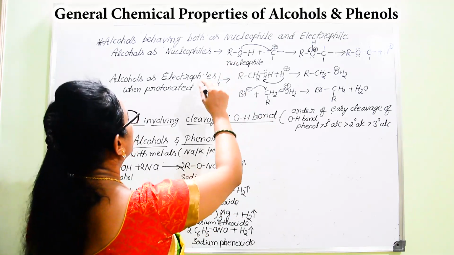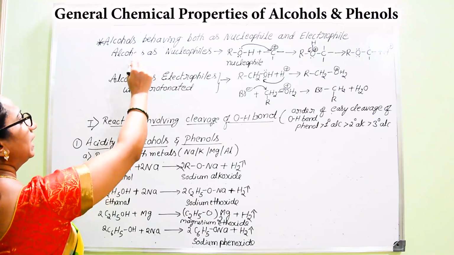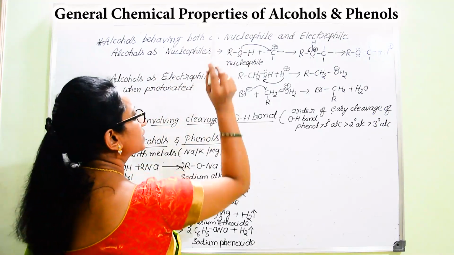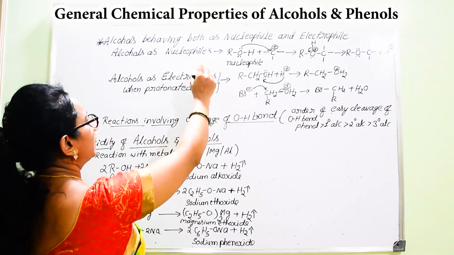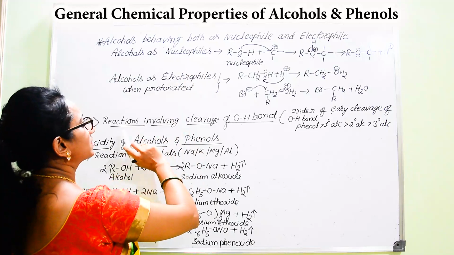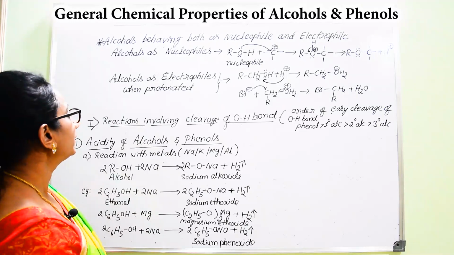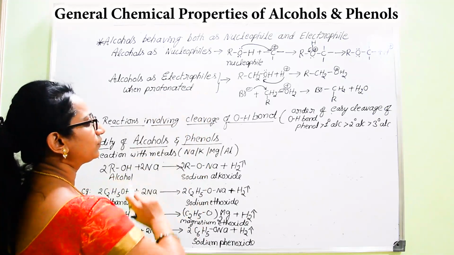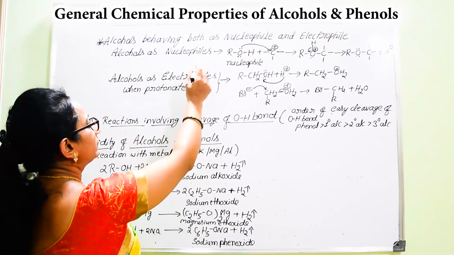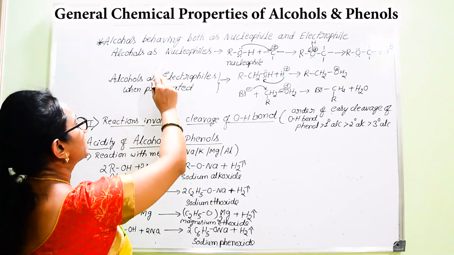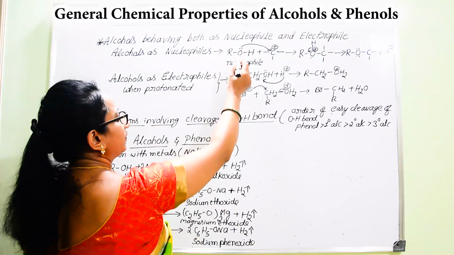Now it depends on two particular mechanisms where alcohols behave both as nucleophiles as well as electrophiles. If alcohols behave as nucleophiles, then they are attracted towards a positive center. In case alcohols act as electrophiles, they are attracted towards an electron rich center. Now we can go for the very first case, that is when alcohol will be acting as a nucleophile.